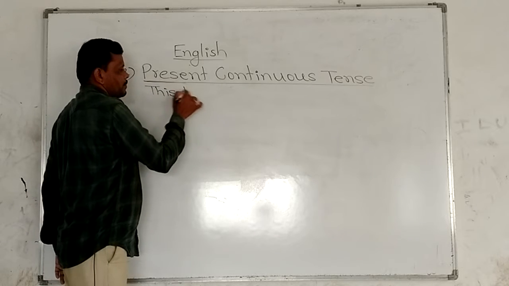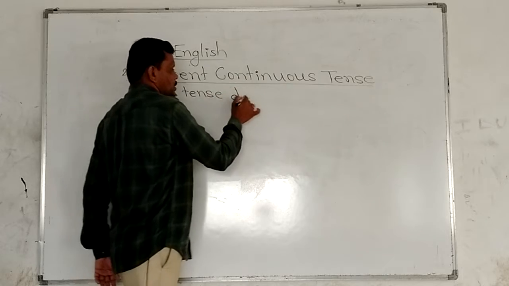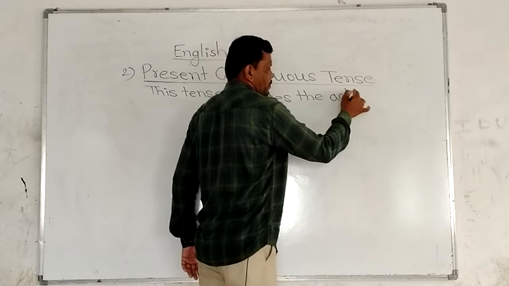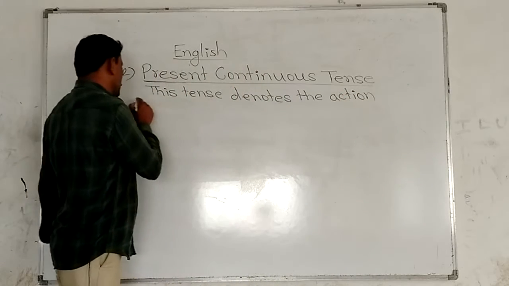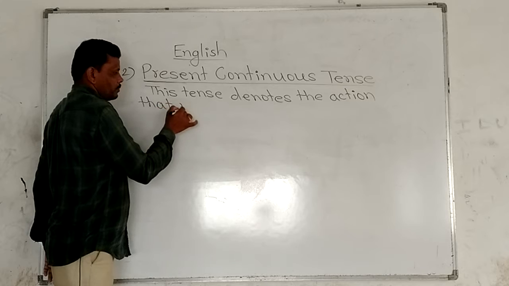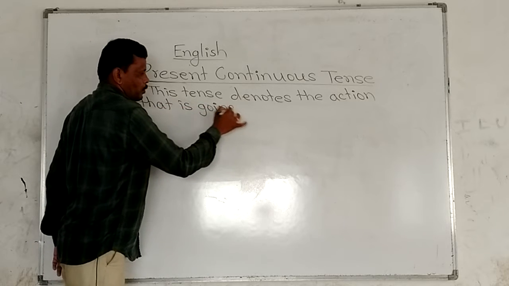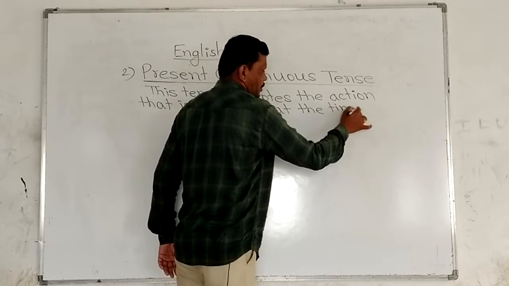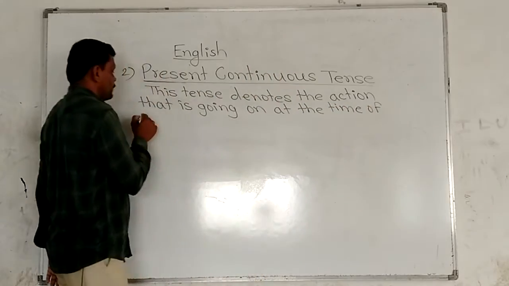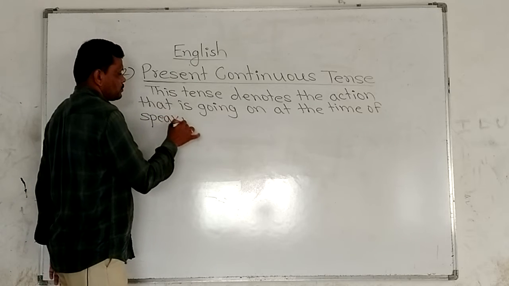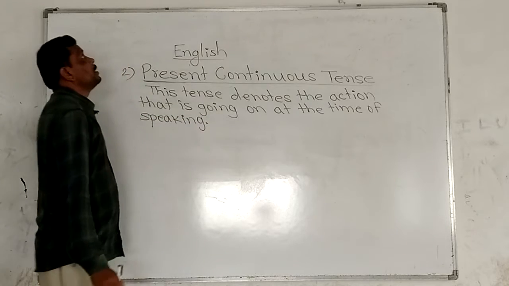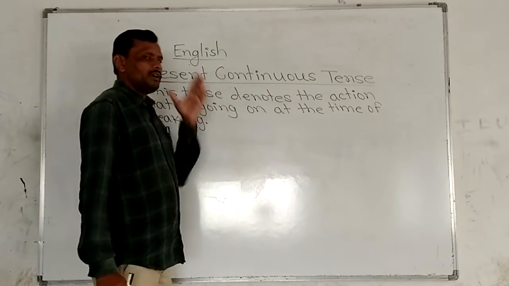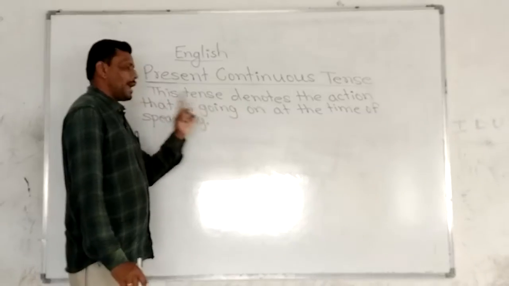This tense denotes the action that is going on at the time of speaking, full stop.